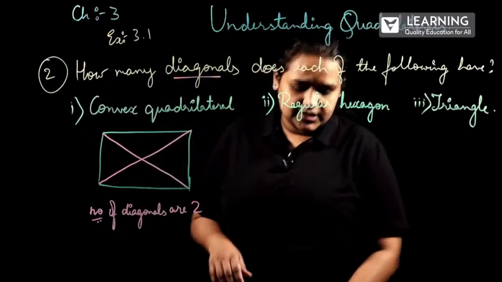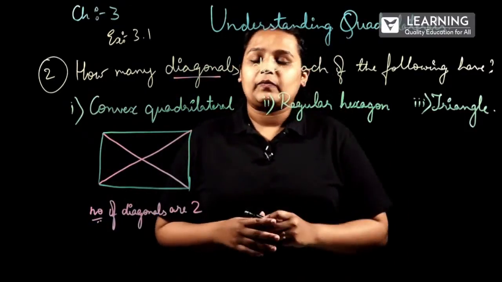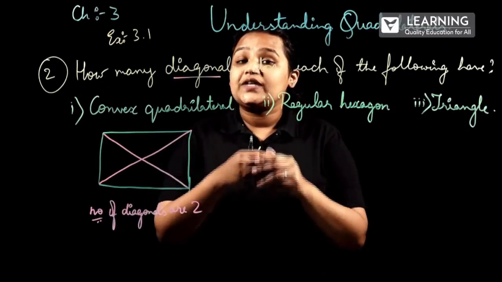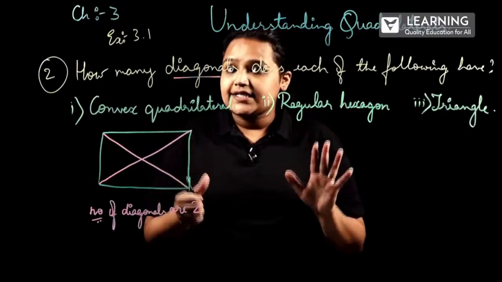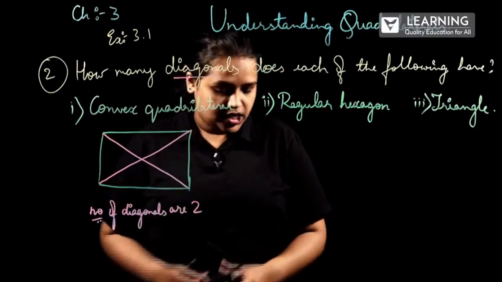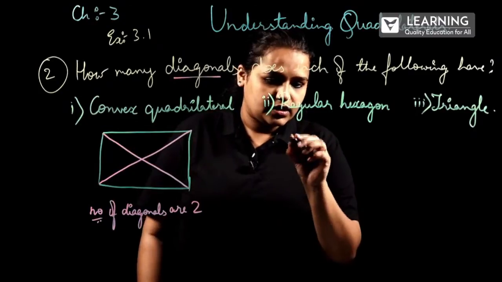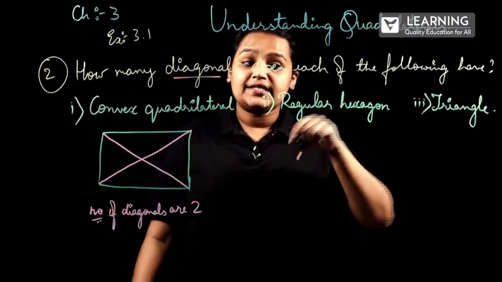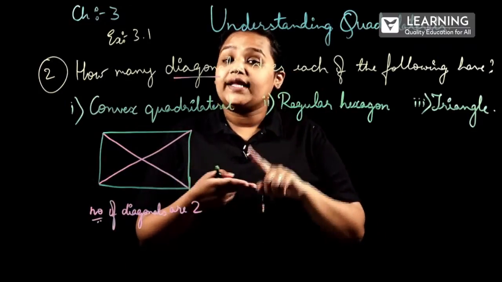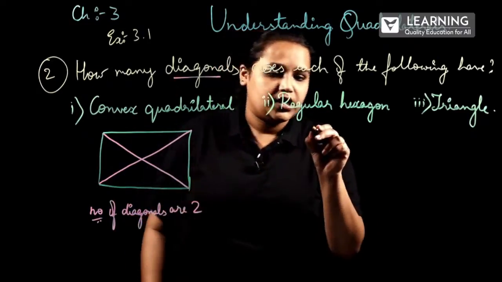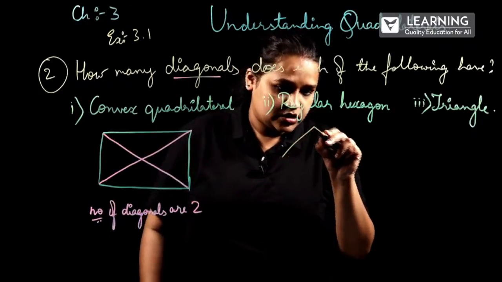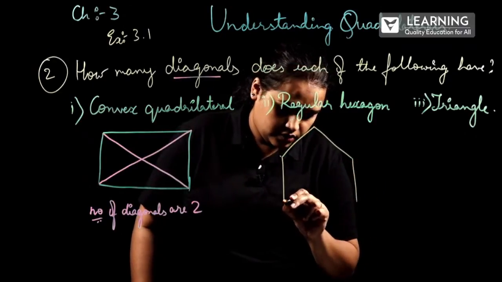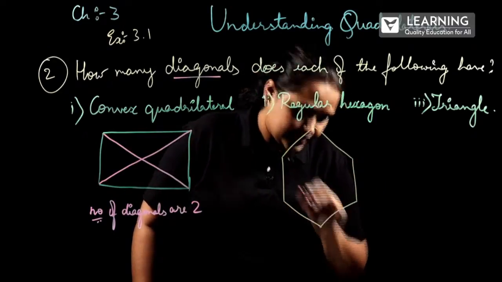Here comes the second question. Here the question says regular hexagon. Hexagon means how many sides? A polygon which will be having 6 sides. That is correct. But regular hexagon means all the sides and all the angles will be equal. 1, 2, 3, 4, 5 and 6.